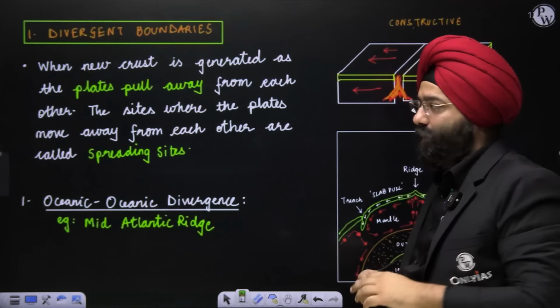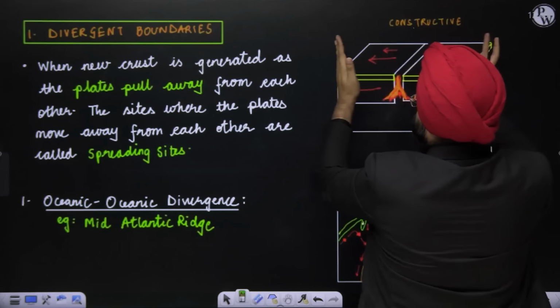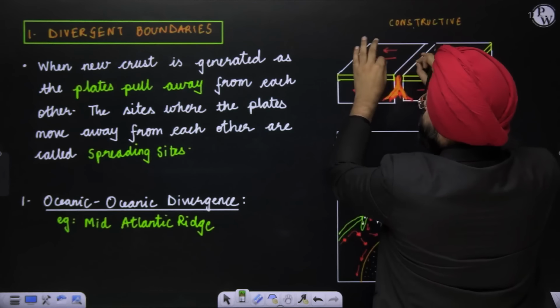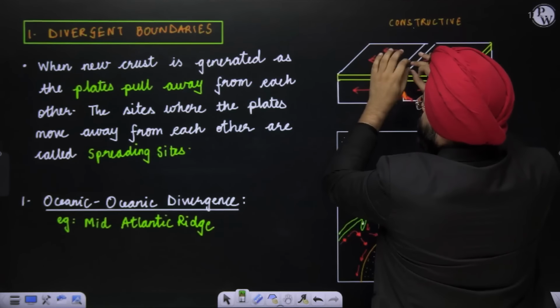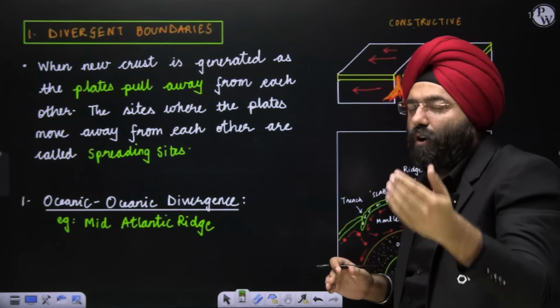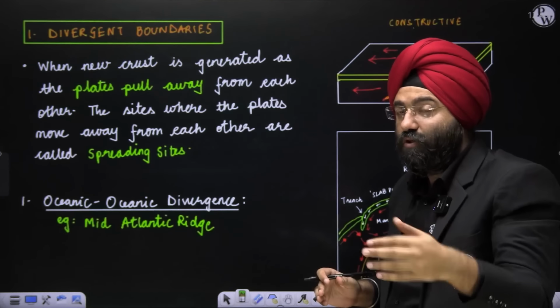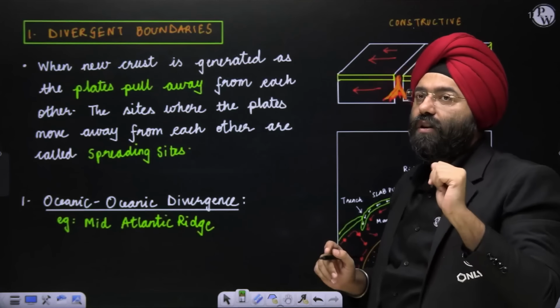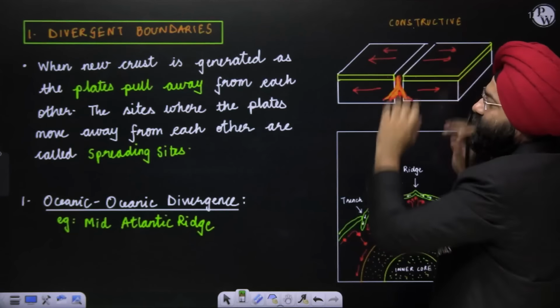Why? Because when the plates are diverging, because of the pressure due to the convectional currents, new material will be coming out. It will be deposited and further new plates will be formed. Lithospheric plates will be formed. So that means construction is taking place. That is why divergent plate boundaries are known as constructive in nature.